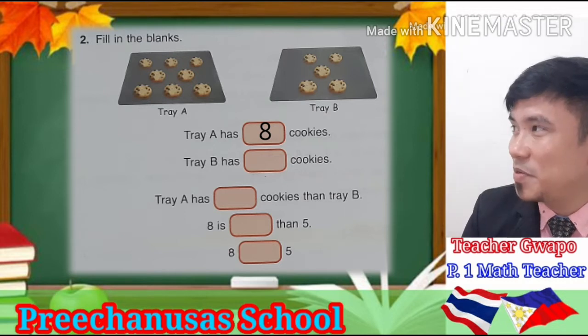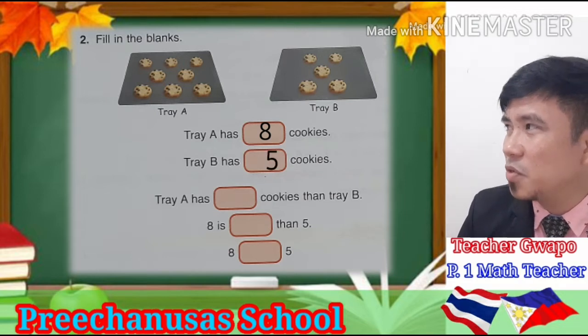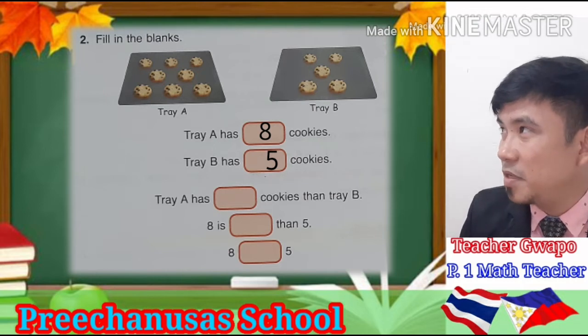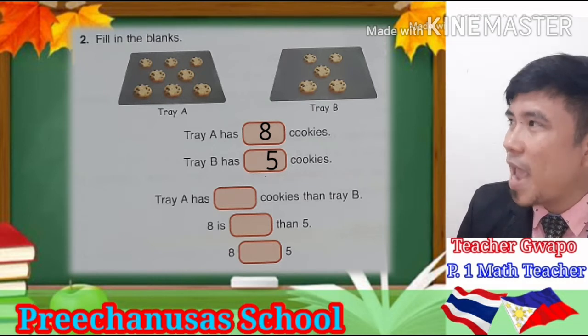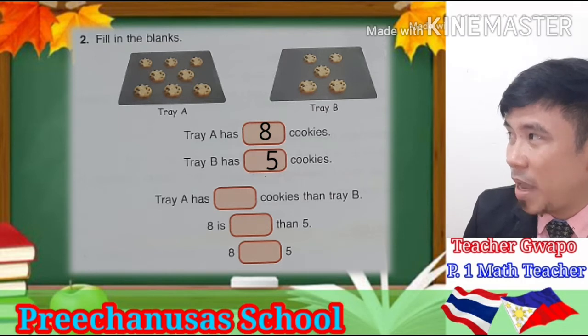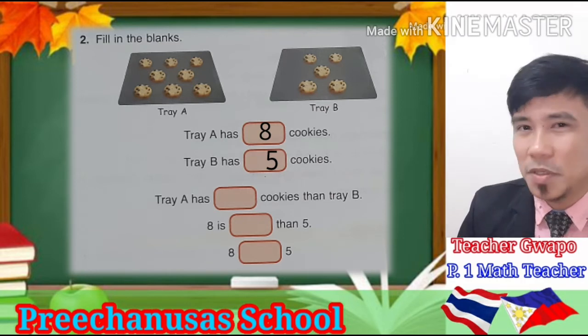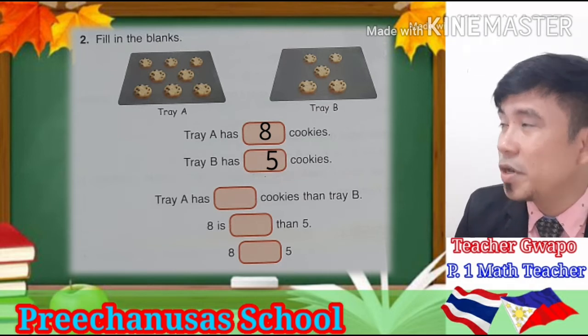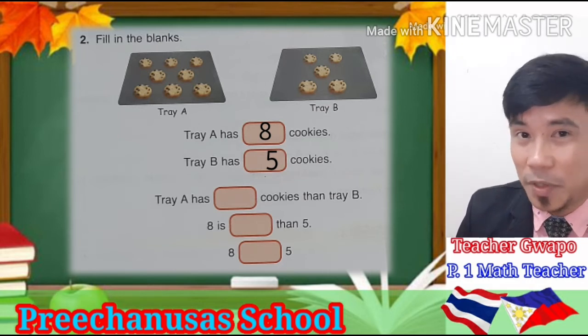There are 5 cookies, so tray B has 5 cookies. Now, tray A has blank cookies than tray B. It's about comparing, okay? We will compare more or fewer. What do you think is the answer? Tray A has more or tray A has fewer?